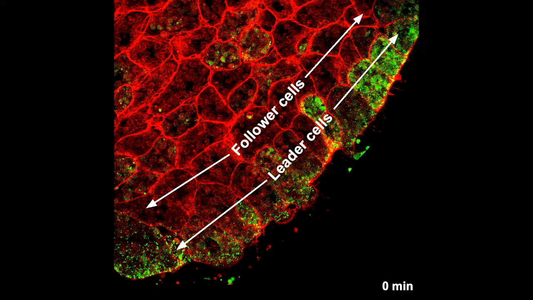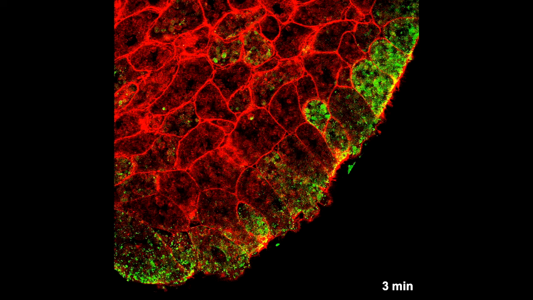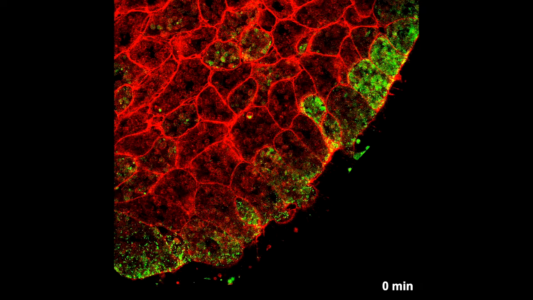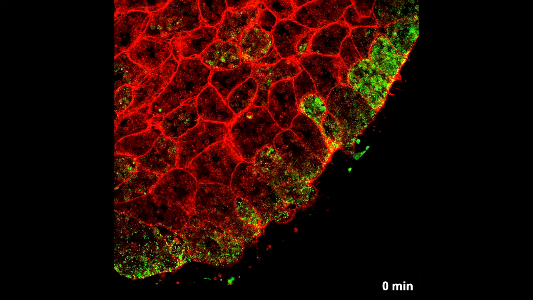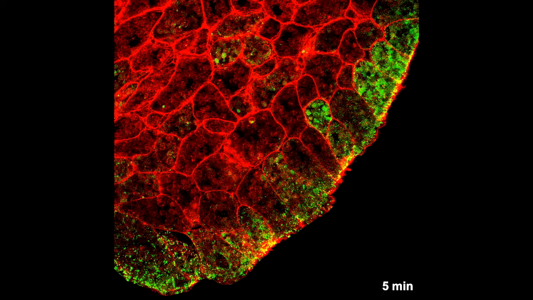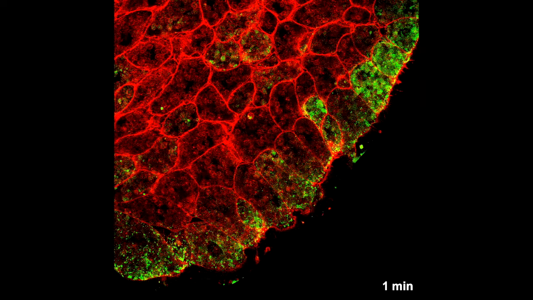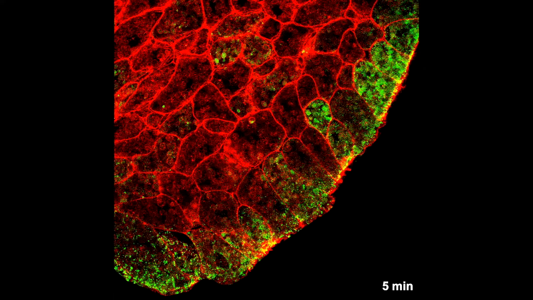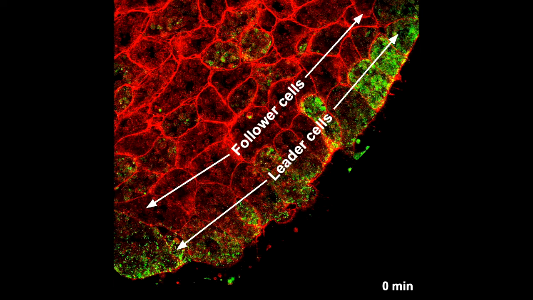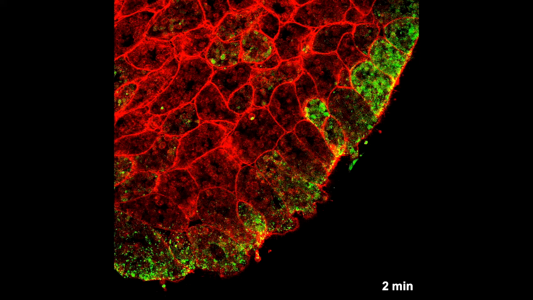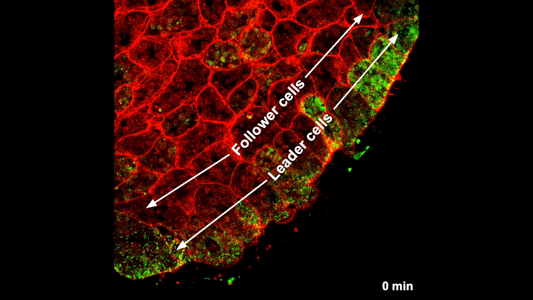Notably, when we examine the in vivo migration of the mesendoderm in the presence of mitochondrial membrane potential biosensor tetramethylrhodamine ethyl ester, or TMRE, as shown in green in this movie, we found that leader cells produce high TMRE signal with a progressive decrease in follower row cells. This distribution of mitochondrial membrane potential in the tissue correlated with alpha 5 beta 1 integrin traction stress.